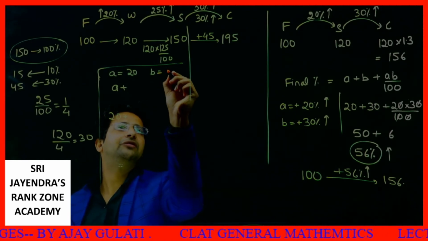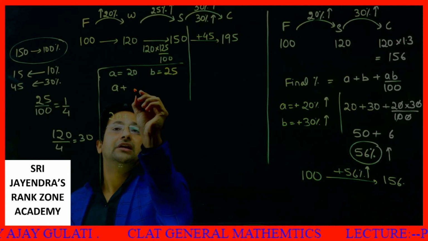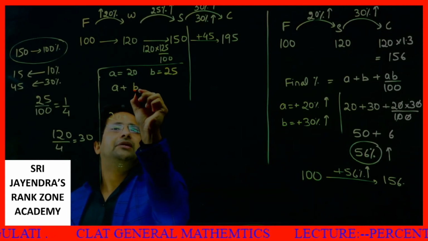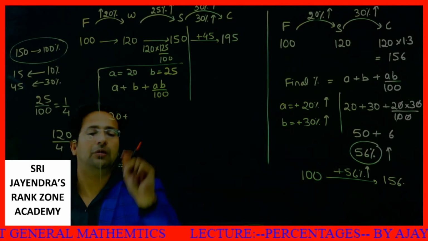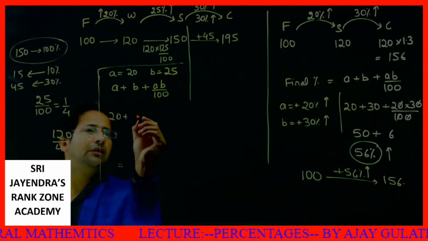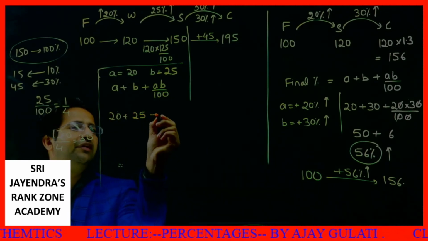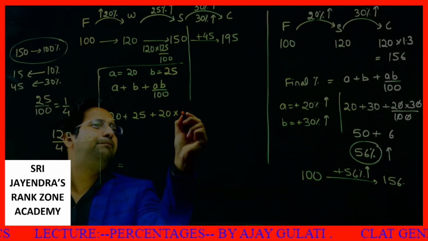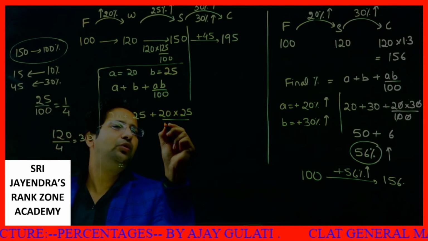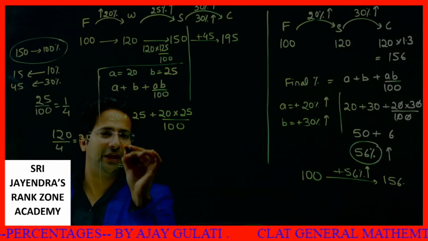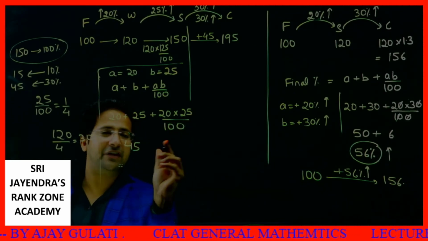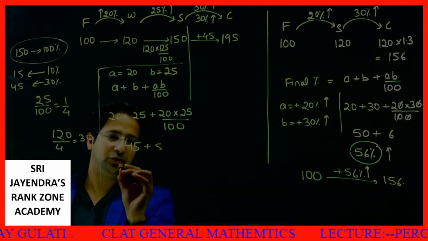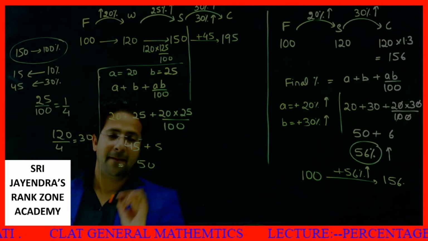I am correcting this. B is equal to 25. A plus B plus AB by 100. If I put the values in this formula, what will I get? 20 plus 25 plus 20 into 25 by 100, or I can say 45. This is 500. 500 by 100 is 5. So this becomes 50. Okay.